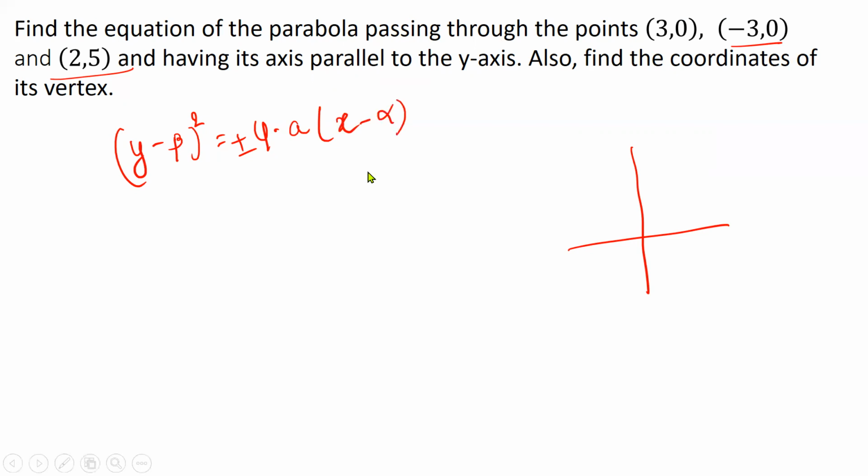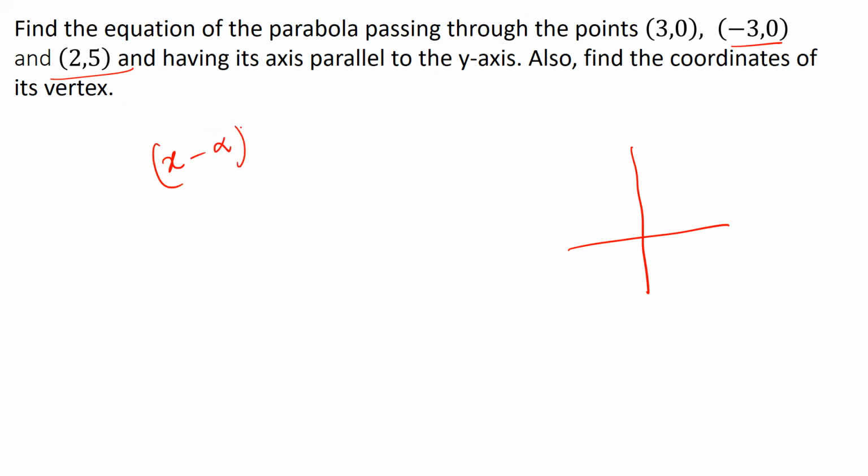Whether it is an upward or downward parabola, I'm so sorry, that form has the square on the y term. For an upward or a downward parabola, my square will be on x, and plus minus 4a times y minus beta, because my axis is parallel to the y-axis.